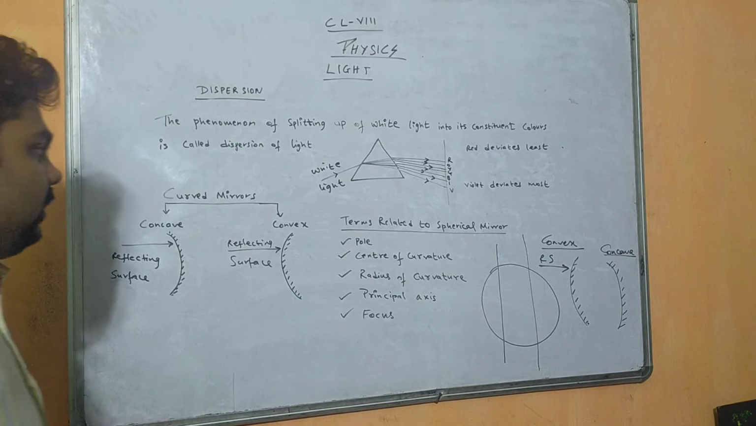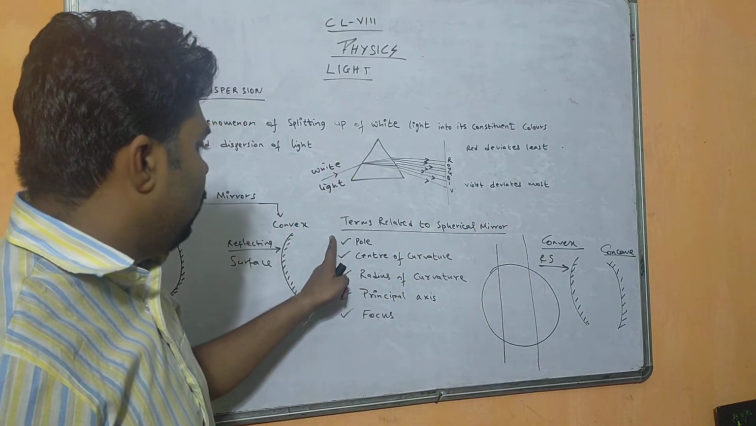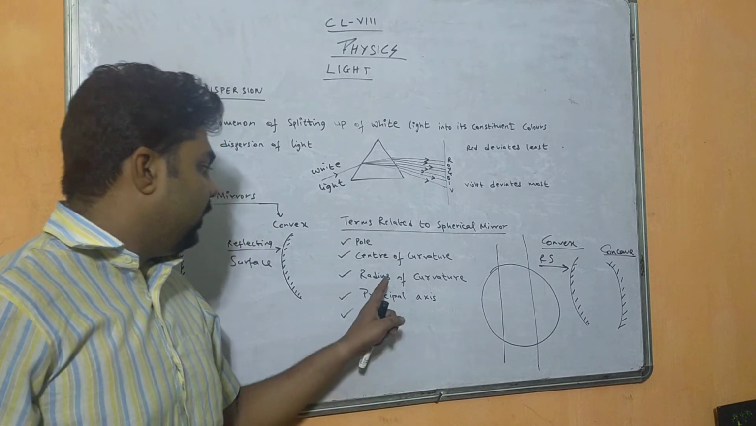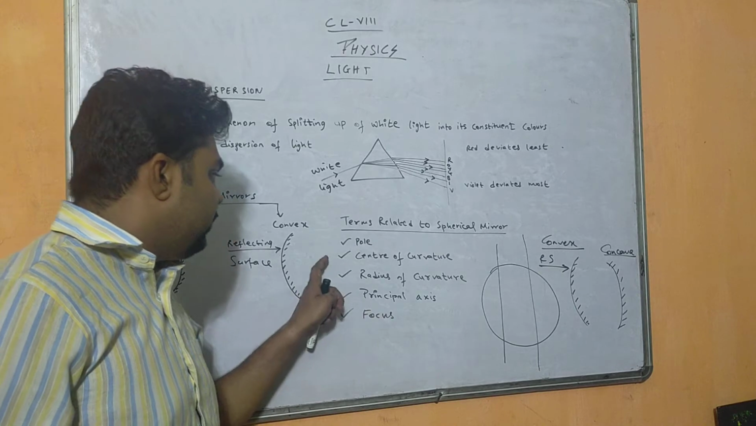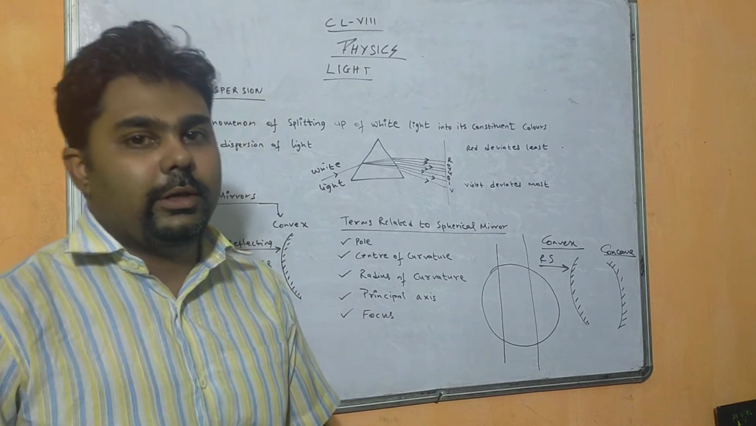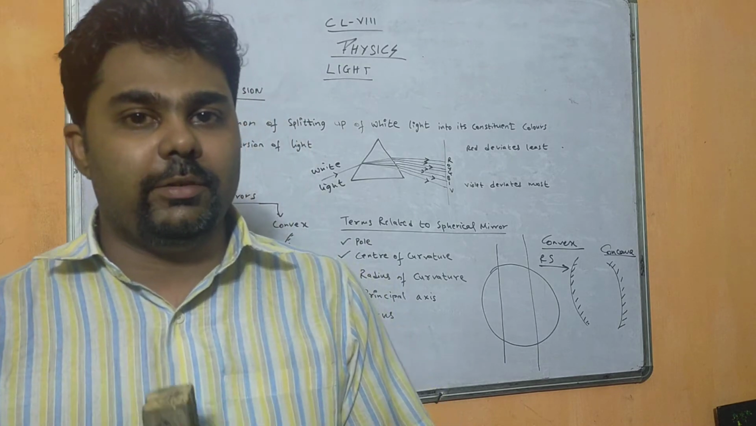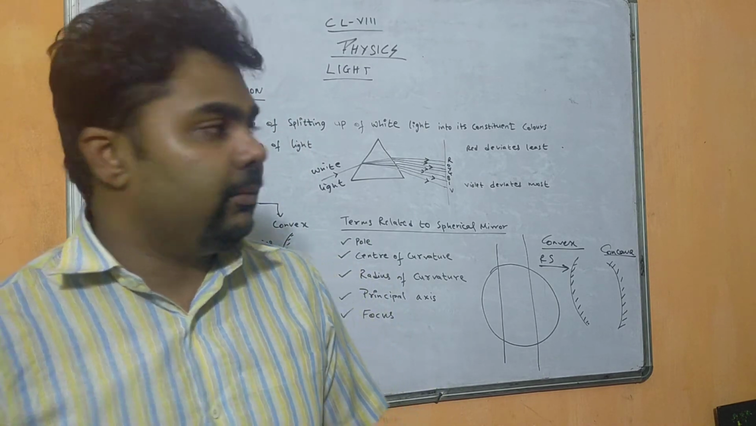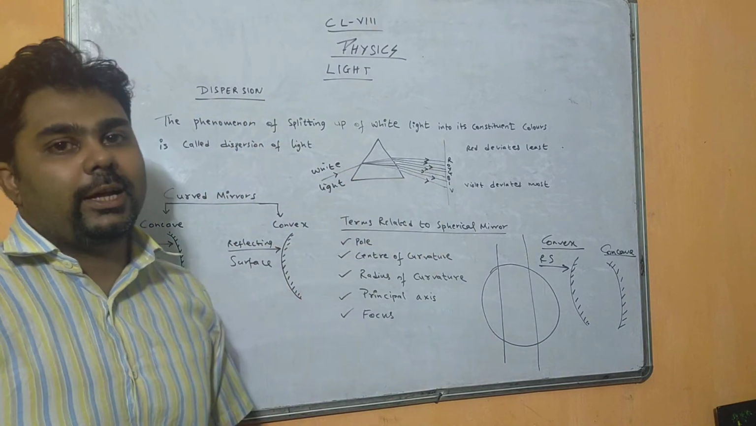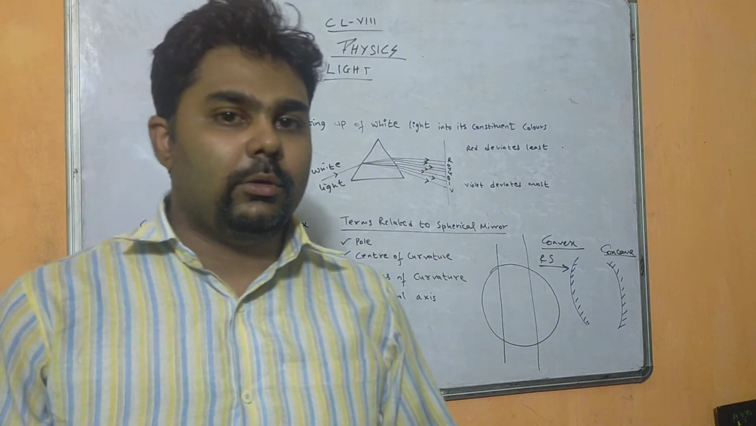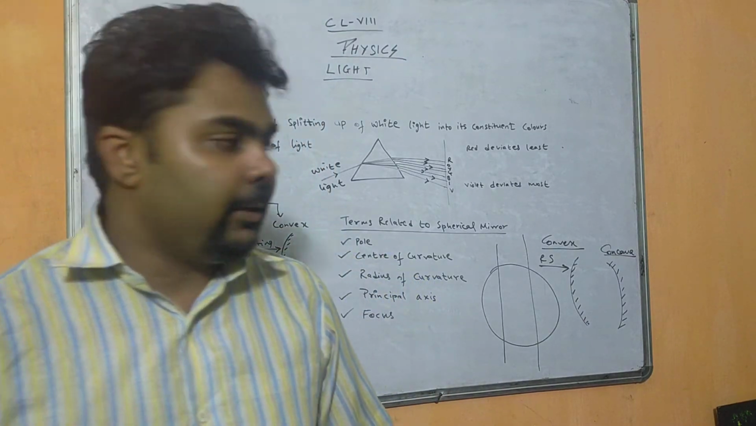Next we have terms related to spherical mirrors. These are the few terms: pole, center of curvature, radius of curvature, principal axis and focus. These terms and definitions are already given in your book. You will write these definitions in your exercise book. Also you have to write the definition of dispersion and draw the diagram. And what are the types of curved mirror? Just now we learned there are 2 types, concave mirror and convex mirror.